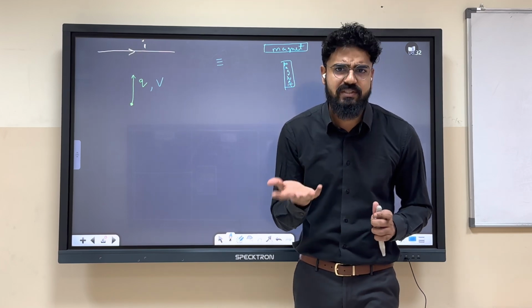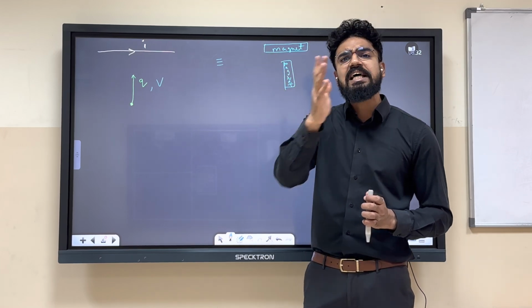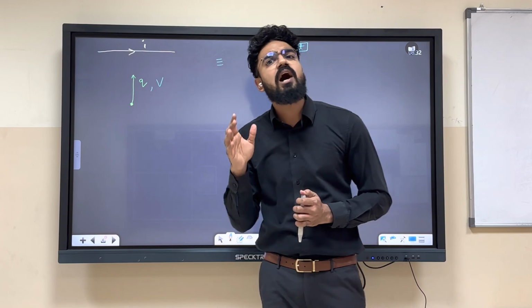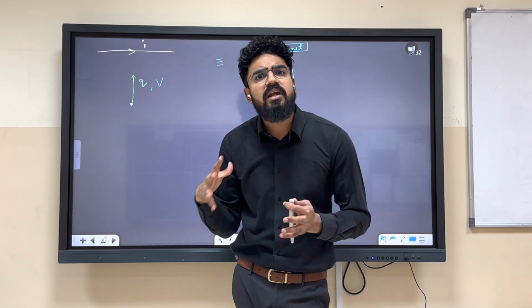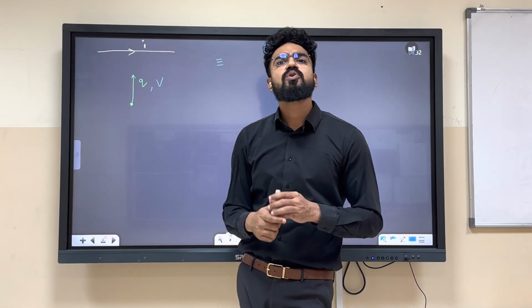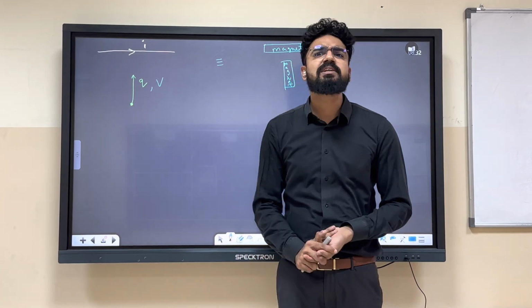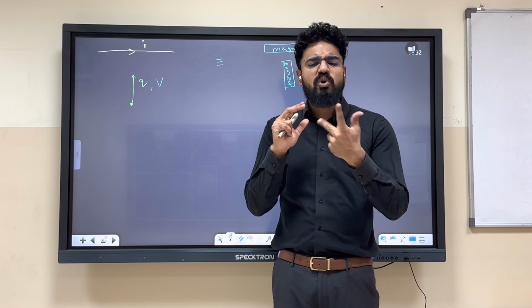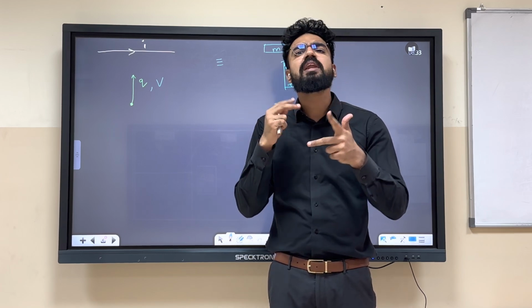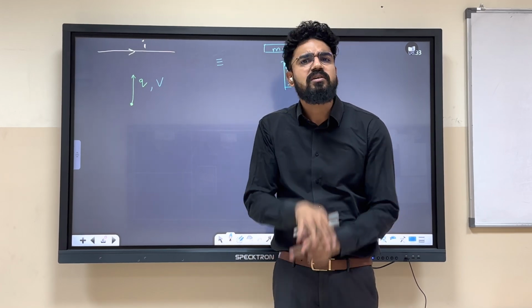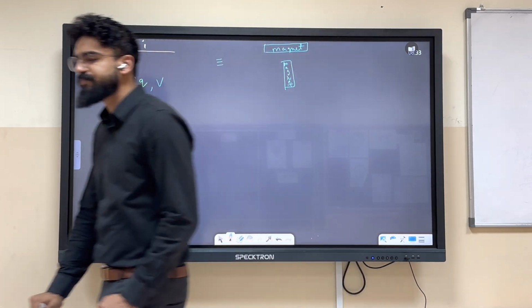We all know this since grade 10, that if you put a current carrying wire in a magnetic field, it will be deflected. Do you remember Fleming's left hand rule? You need not remember it, we will never use it, but can you recall it? Okay, thank you.